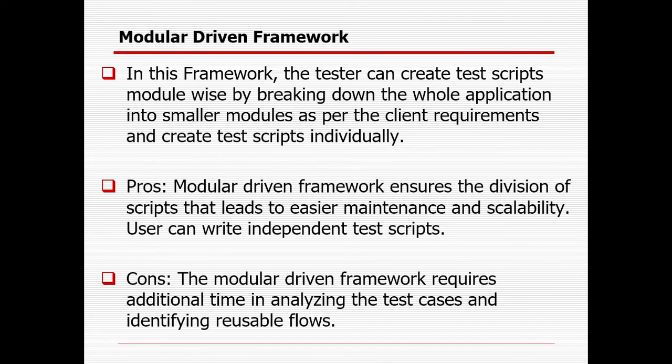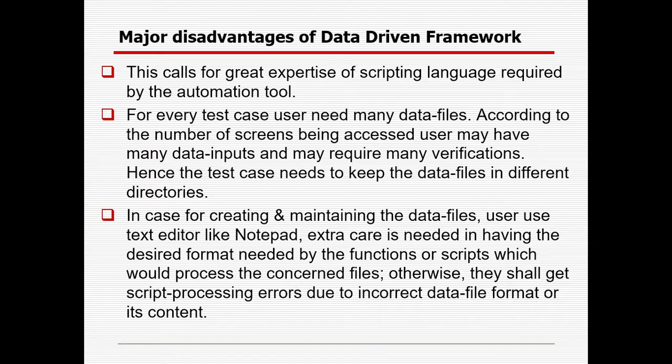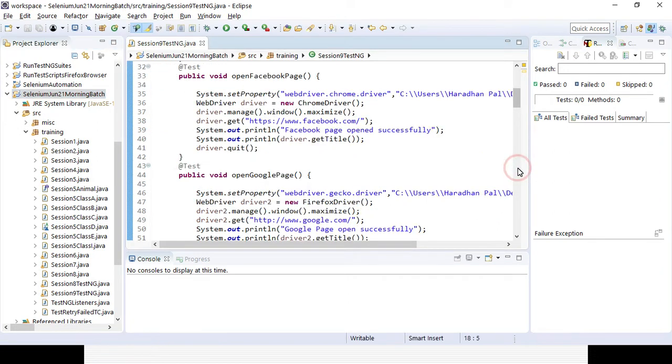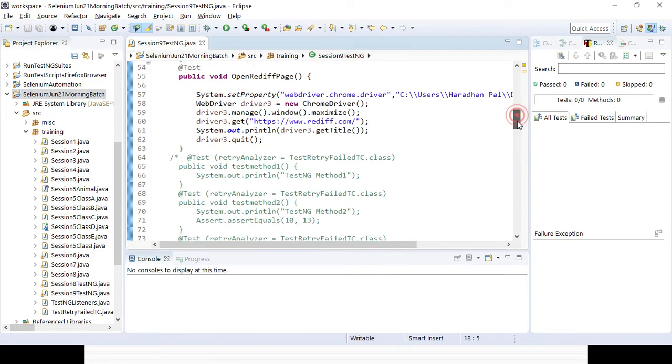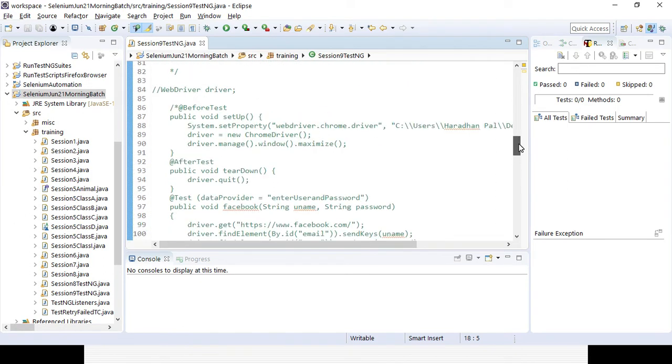What are the modular driven framework, pros and cons, what is data driven framework and pros and cons. Now I will try to create a data driven framework completely. In Selenium session 9, you already saw how we can vary the data with the help of TestNG. This is the thing we used in the last session.